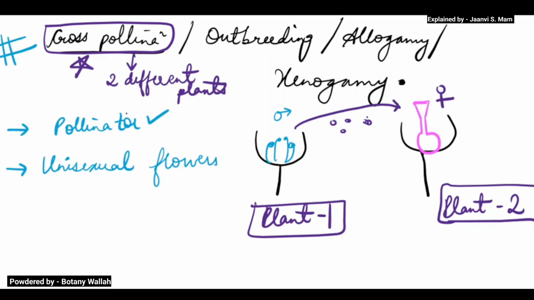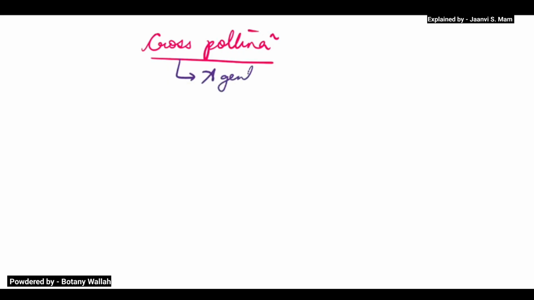Now if we speak about the pollinator, in cross pollination there is a requirement of a pollinator. There are many types of pollinators required in cross pollination. In cross pollination there is a requirement of agents, and these agents we call pollinators.